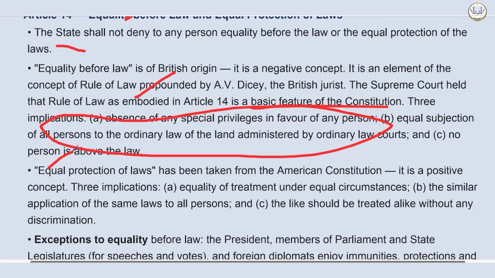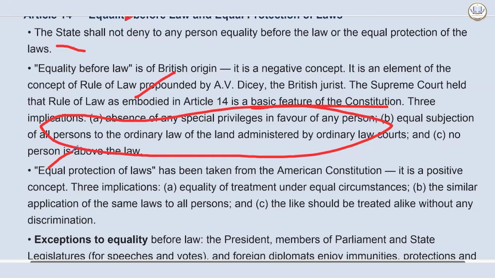While equality before law is a negative concept, the equal protection of law is a positive concept. It places a positive duty on the state to take active steps to ensure that everyone can enjoy their rights equally, regardless of their social or economic background. This provides the legal foundation for affirmative action like reservation, as it allows the state to make special provisions for disadvantaged groups to bring them onto a level playing field. So this is what you need to know.